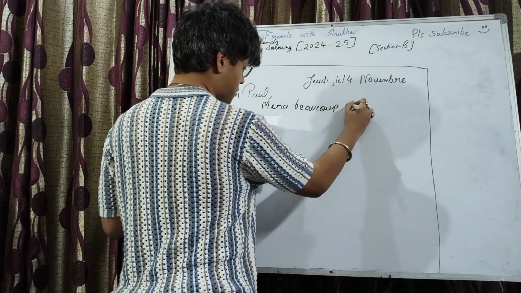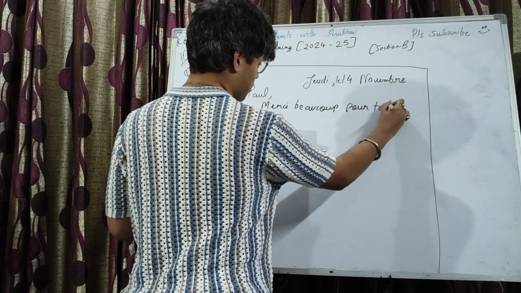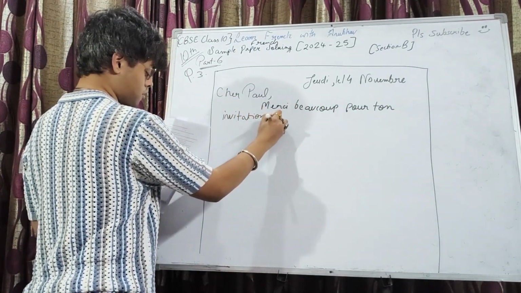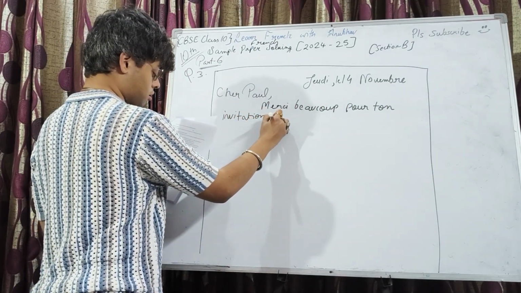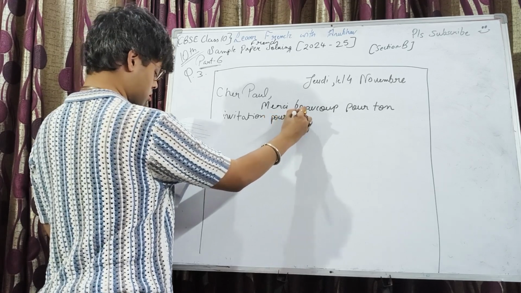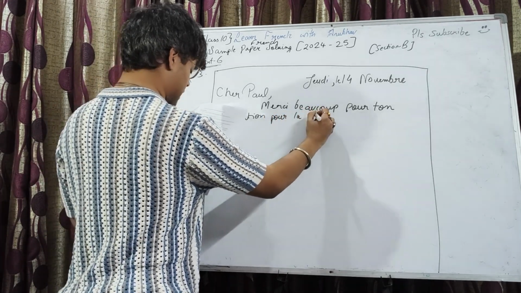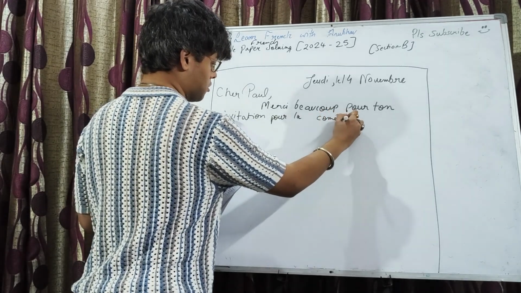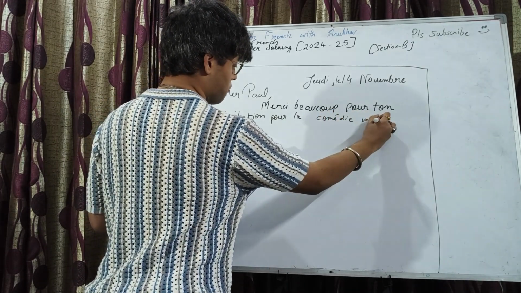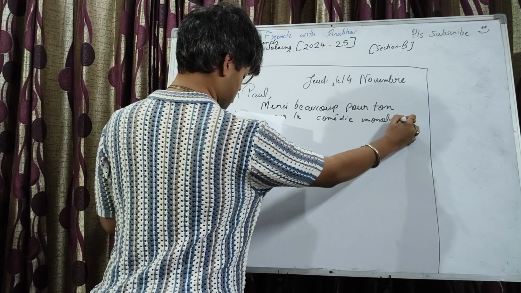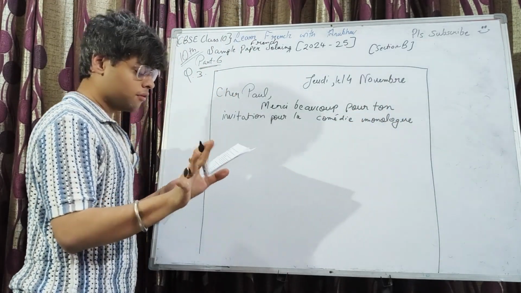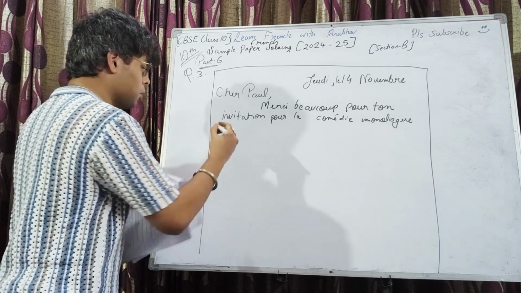Merci beaucoup pour ton invitation pour la comédie monologue. Now tell where, when, right? Comedy monologue.